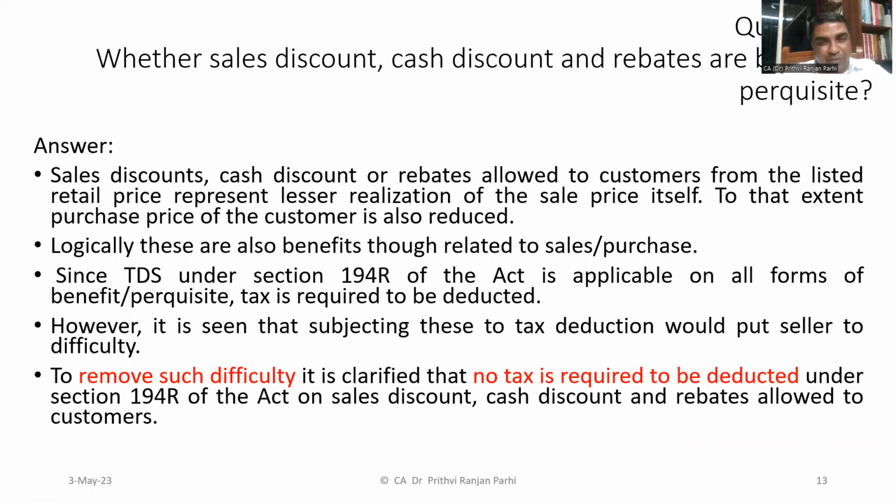However, it has been seen that subjecting these to tax deduction would put sellers to difficulties. Therefore, to remove such difficulty, it is clarified that no tax is required to be deducted under section 194R of the Act on sales discount, cash discount, rebates, etc.